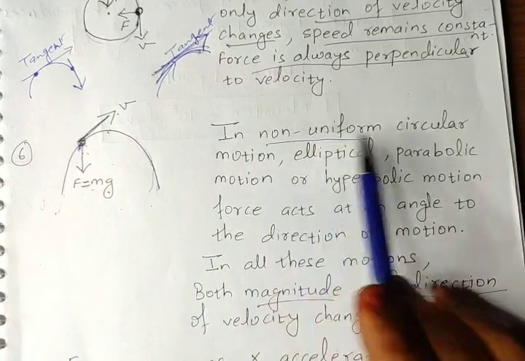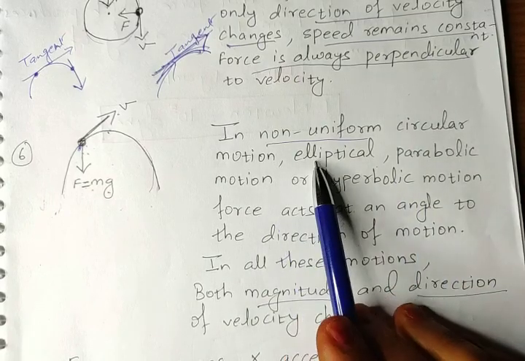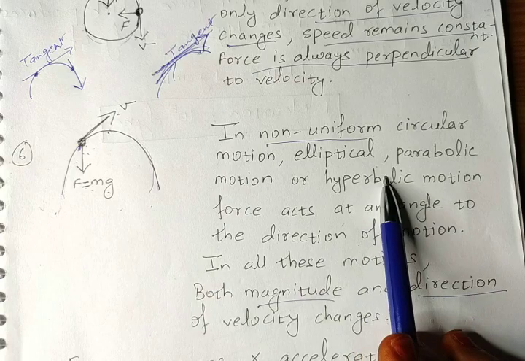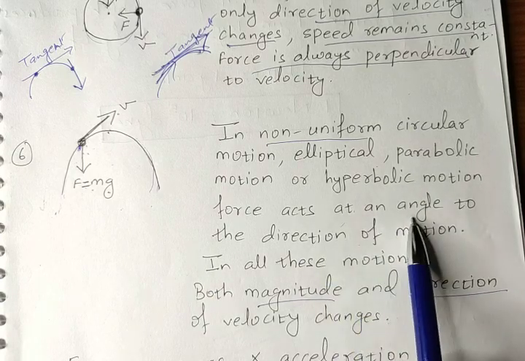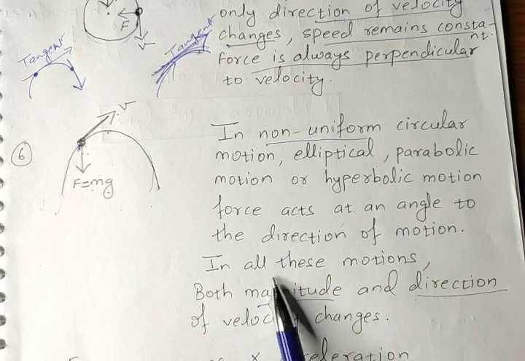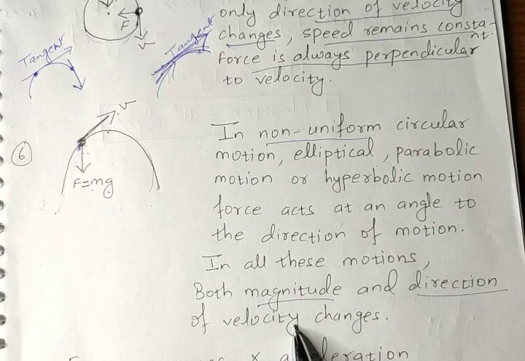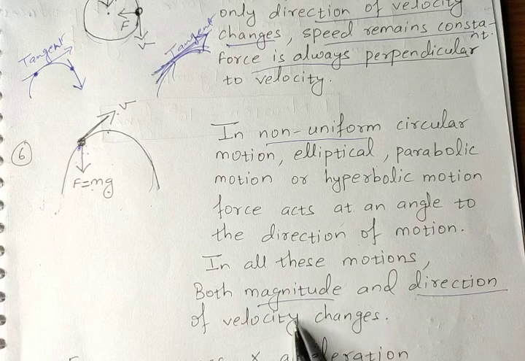So in non-uniform circular motion like elliptical, parabolic or hyperbolic motion, the force acts at some angle to the direction of motion, and in all this motion, magnitude and direction of velocity both change. Please note down this.